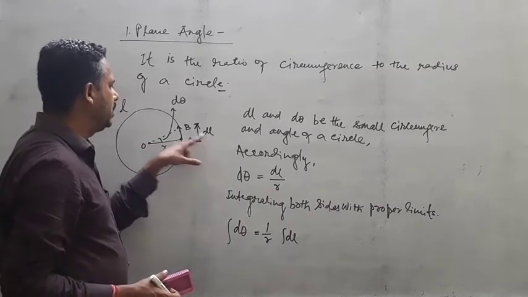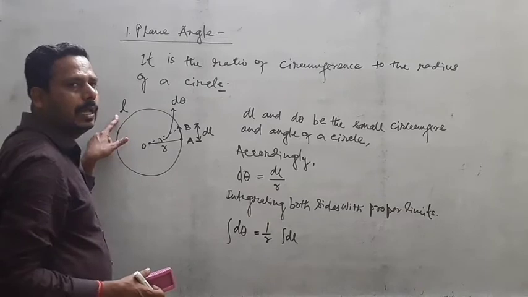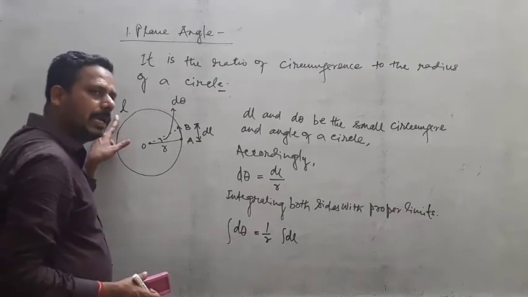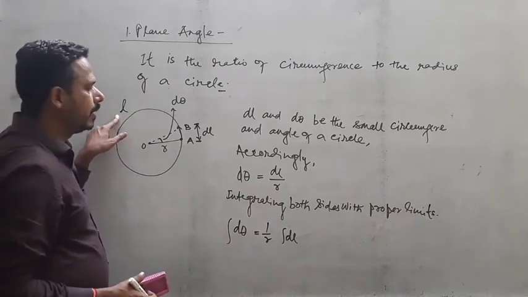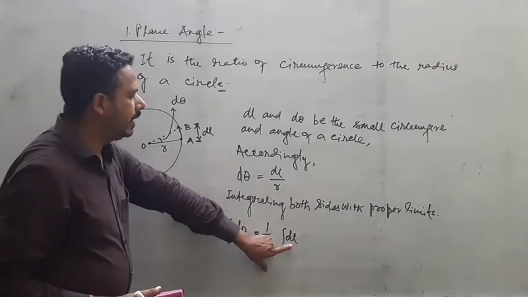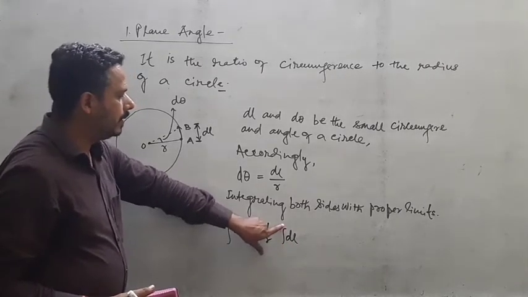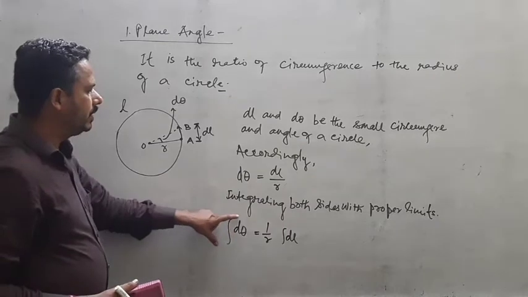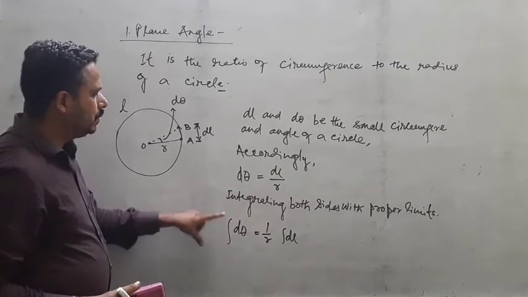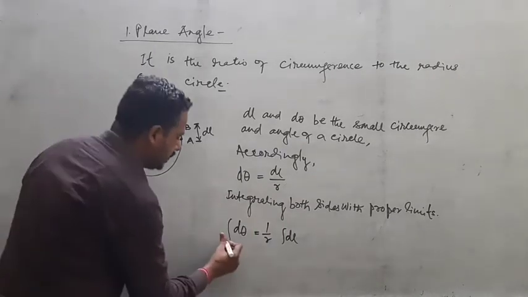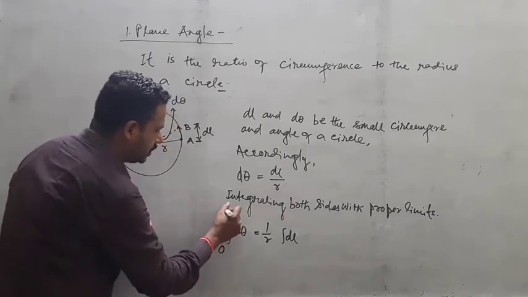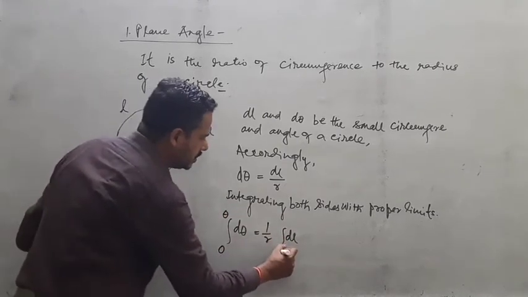This dl will be equal to L, and you know L is 2 pi r. That's why its limit will vary from 0 to L. At the same time, d theta will vary from 0 to theta. So take it 0 to theta, and this one is 0 to L.